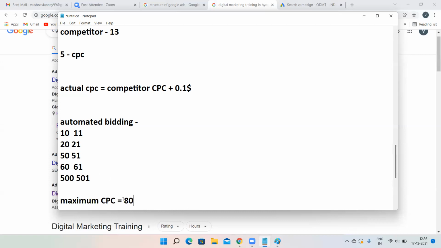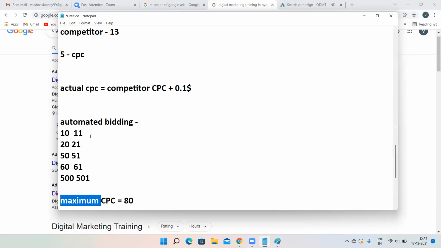This is not actual amount. Actually, you're not telling that only 80 rupees I'll be paying per click. You're telling that from 1 rupee to 80 rupees, I'm able to pay for a click. Like that, you have to tell Google maximum CPC. This is not actual CPC. Actual CPC is different. Maximum CPC is different. Maximum in the sense from 1 rupee to 80 rupees, I'm okay with paying. Like that, you have to tell Google.